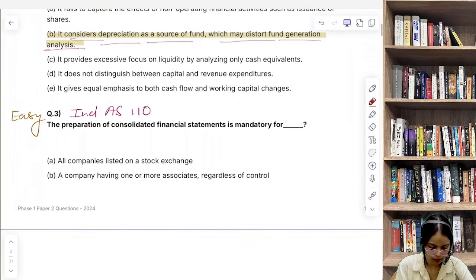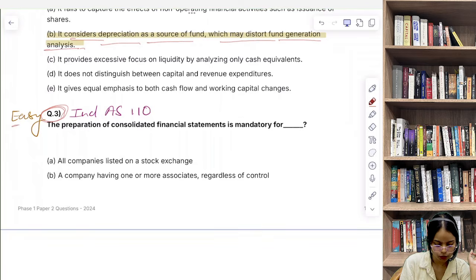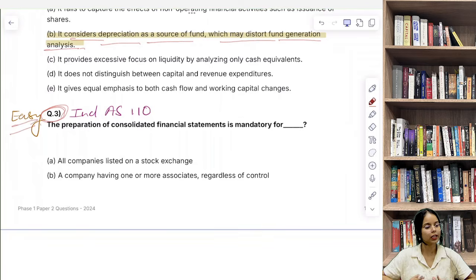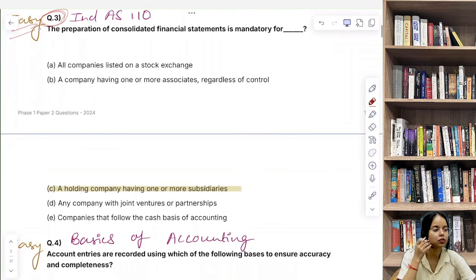Now let's discuss question number 3. So the preparation of consolidated financial statements is mandatory for किन के लिए mandatory है? So again easy question. अगर आपको ये पता है very good, अगर आपको नहीं पता है guess मत करिए, you can skip this question, but this question is very easy.